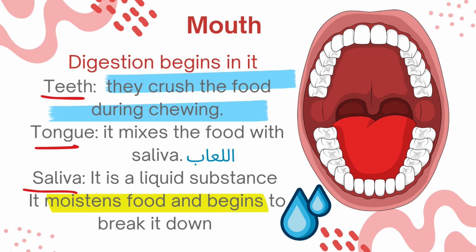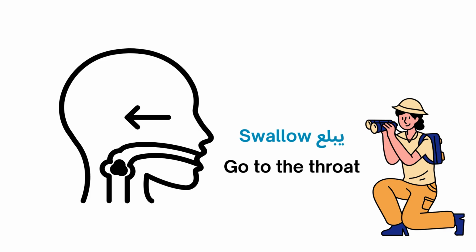And the saliva is the liquid substance that is found in our mouth, yes? And the function of the saliva is to moisten the food, make it wet, yes, and begins to break it down. So here, very important information that the breaking down of the food starts from the mouth by the saliva, okay? So now the food started to be broken down from the mouth,